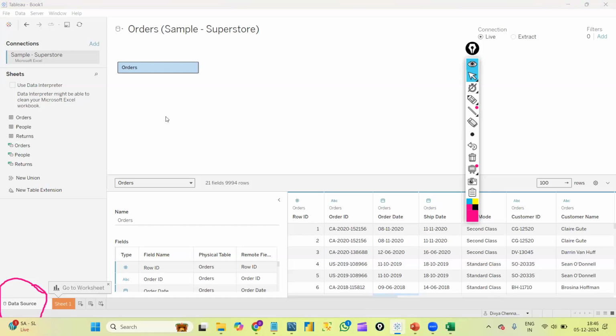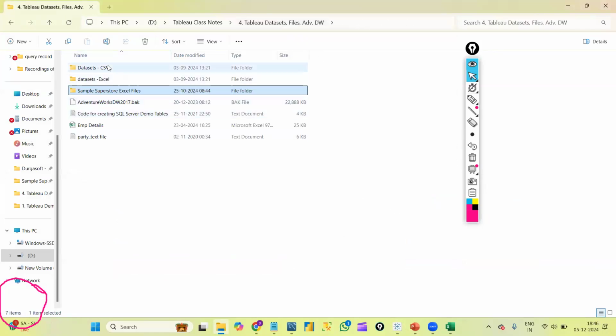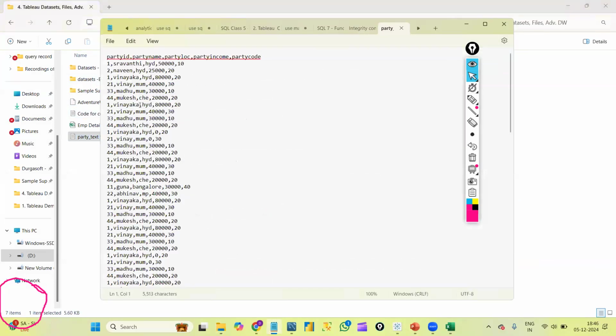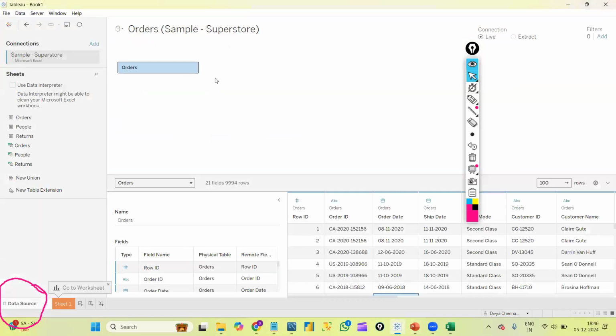If it is a text file, obviously there won't be any table structure, right? In a text file, the data will be separated by commas. Let me show you one example. We will deal with each and every format. So these are some files here. If it is this text file, you can see I'm having data like this. You can understand this is a column here. Party ID is one column, party name is another column, just separated by a comma, and these are my rows of data. If we have data like this, once we connect to Tableau and drag this here, I can see the data in table format only.